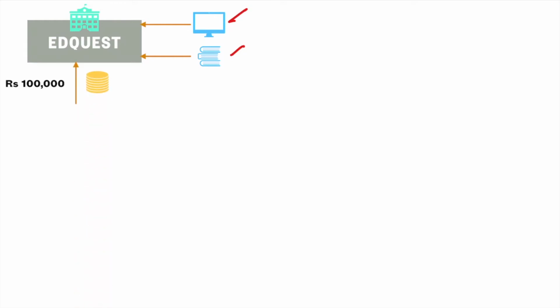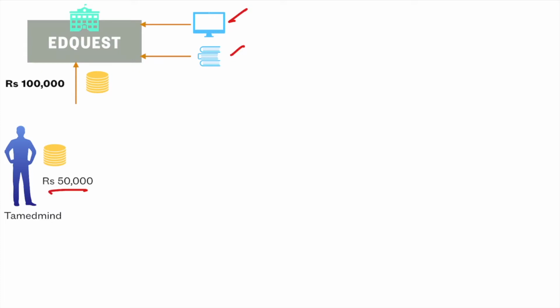Let us say I need some 1 lakh rupees. With this 1 lakh rupees I would be able to buy all my provisions, and only then will I be able to function and create courses, right? So I need 1 lakh rupees and right now I only have 50,000 rupees.